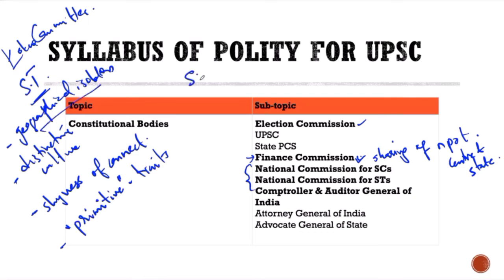But what about your SC? SCs are the people who are in the old village social structure. You will notice on top you'll have Brahmins, the Varna system. Below that you'll have Kshatriyas, and then you have the Vaishyas.